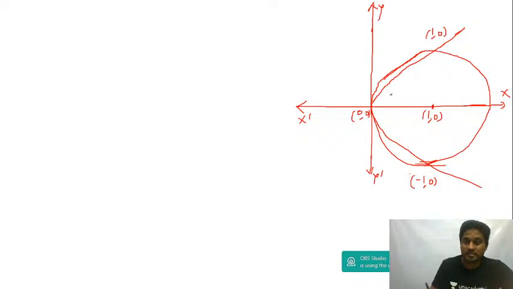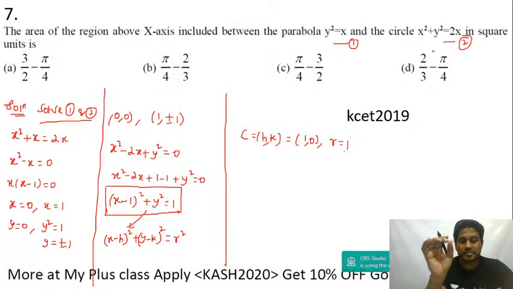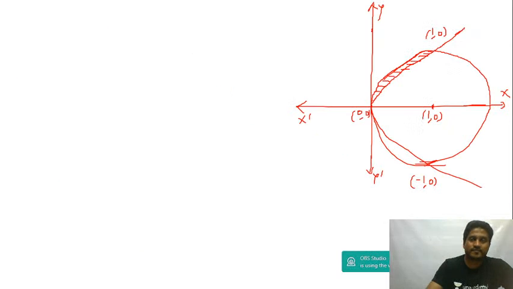Alright, now it is given in the question, area bounded between the circle and the parabola in the first quadrant. See the question: the area of the region above x-axis, so don't consider the below one, don't multiply by 2. Area of the region above x-axis included between the parabola and the circle, only the shaded part.